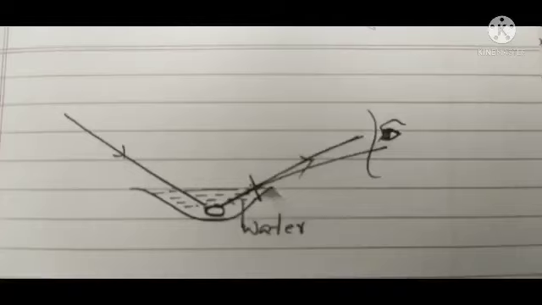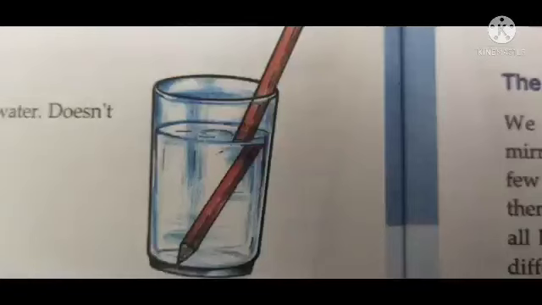Now you can guess why the pencil placed in a glass of water appears broken. Why? The light ray reflected from the pencil travels through water and air to reach our eyes. Is it really broken? No. Just it appears broken, or we feel like it. When light travels from one medium to another, its path undergoes a deviation. This phenomenon of light is called refraction.